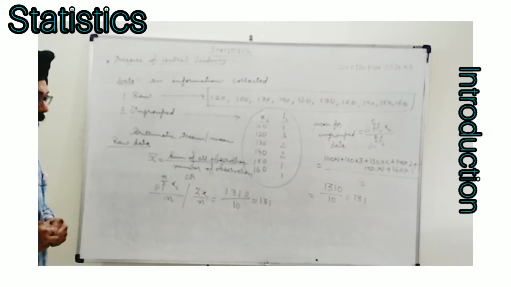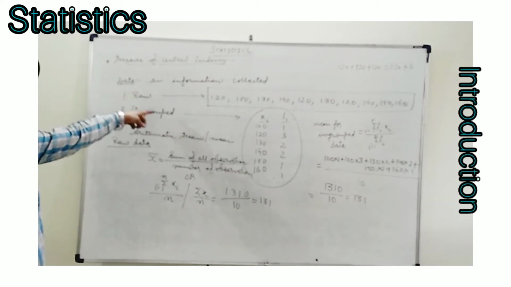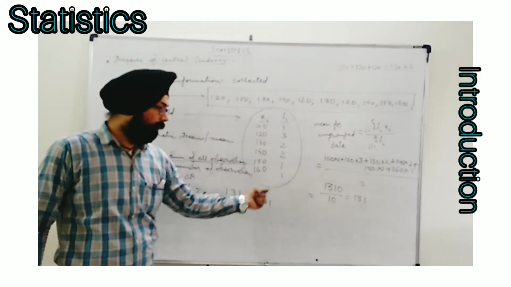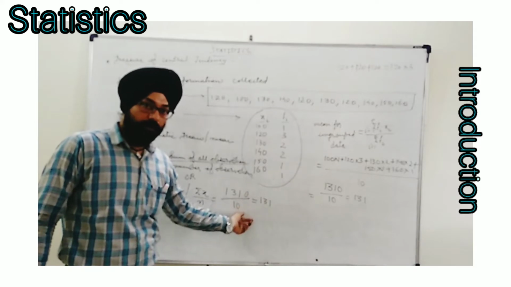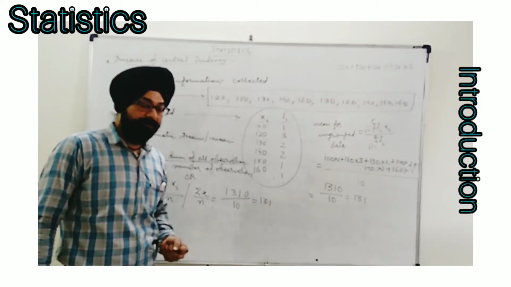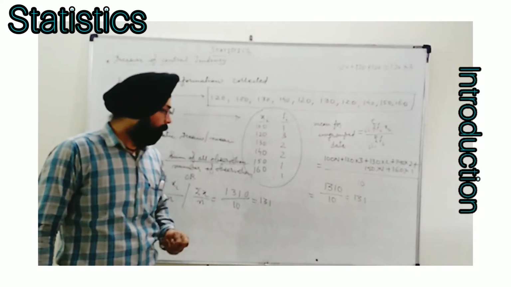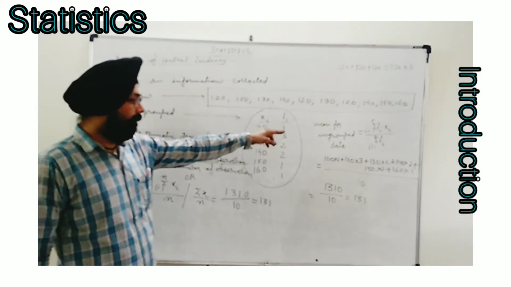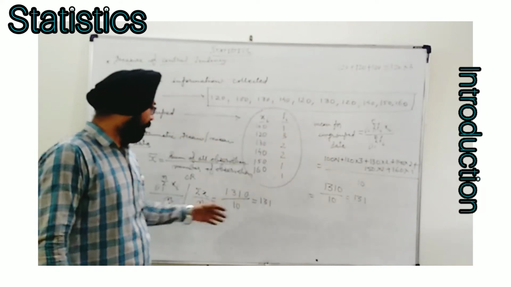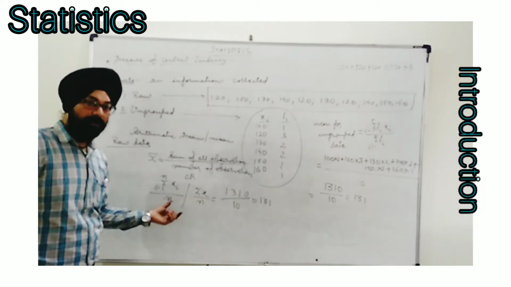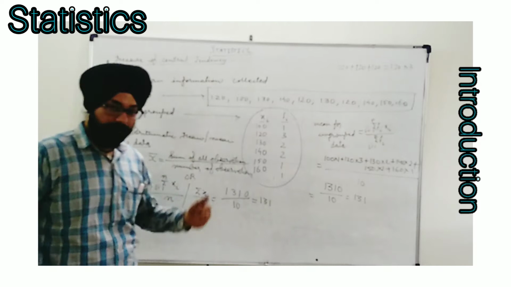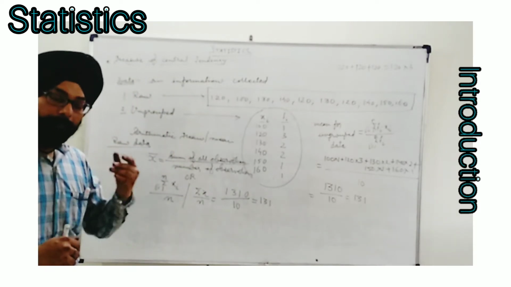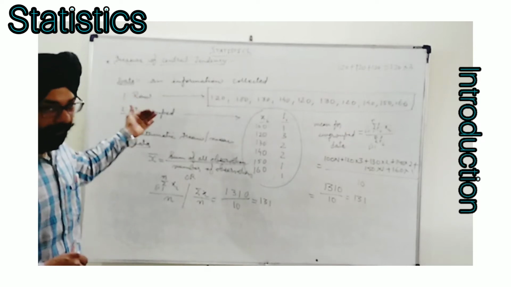An important part: we find that the data type is changed, only the presentation is changed, but you find the arithmetic mean in both cases, the same value. So there will be no effect on measures of central tendency. Be careful, only this is presentation. It means we have used a formula in a different way; here we have used a direct formula for raw data. Still, the value remains as it is. I hope you have understood. Now we will see how to find the median of raw data and ungrouped data.